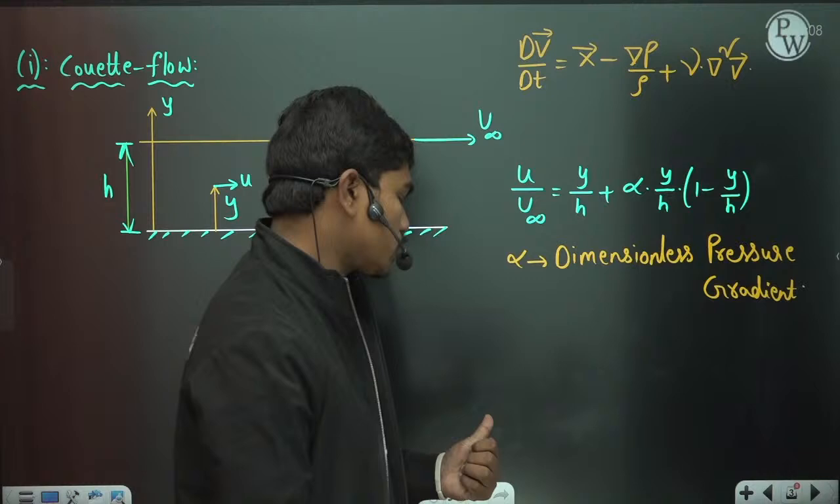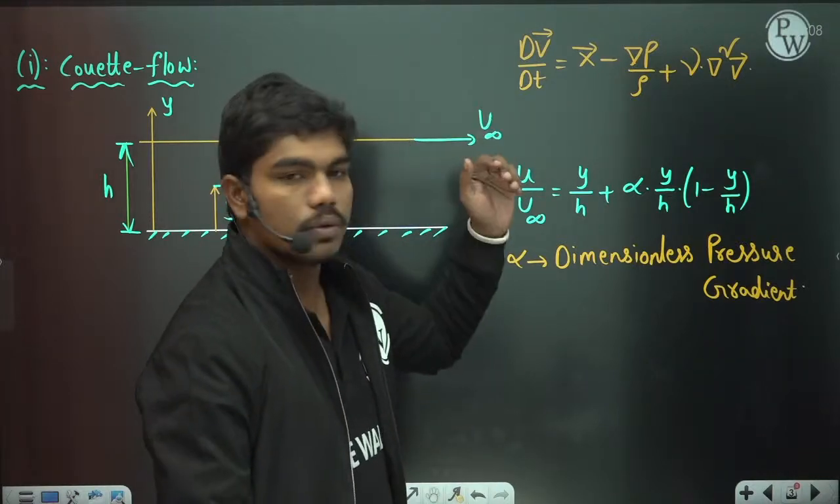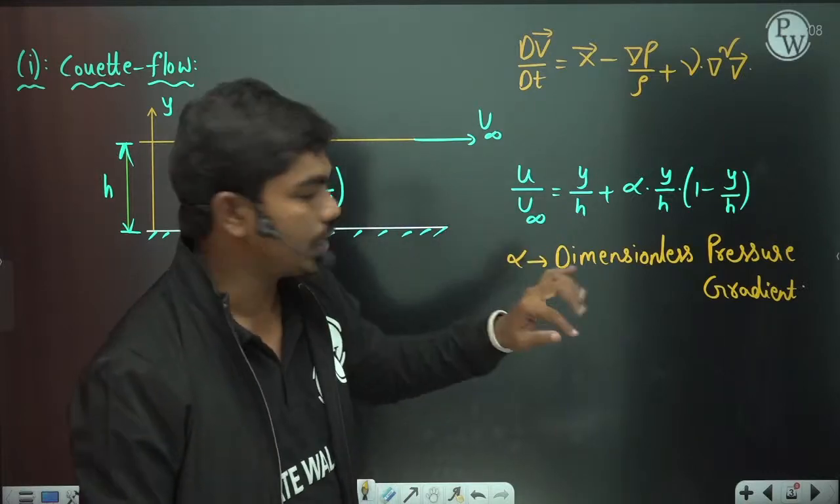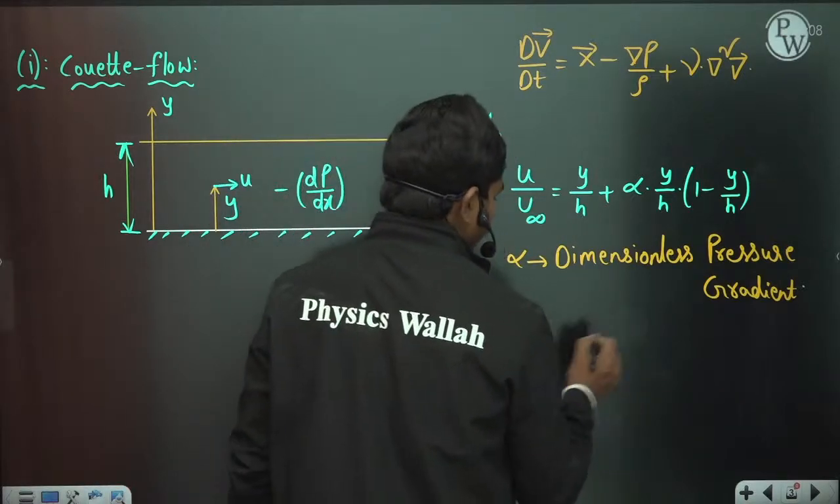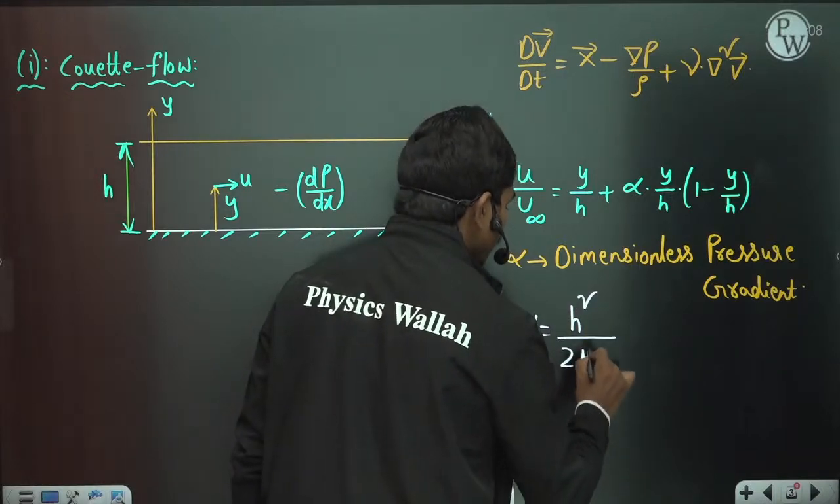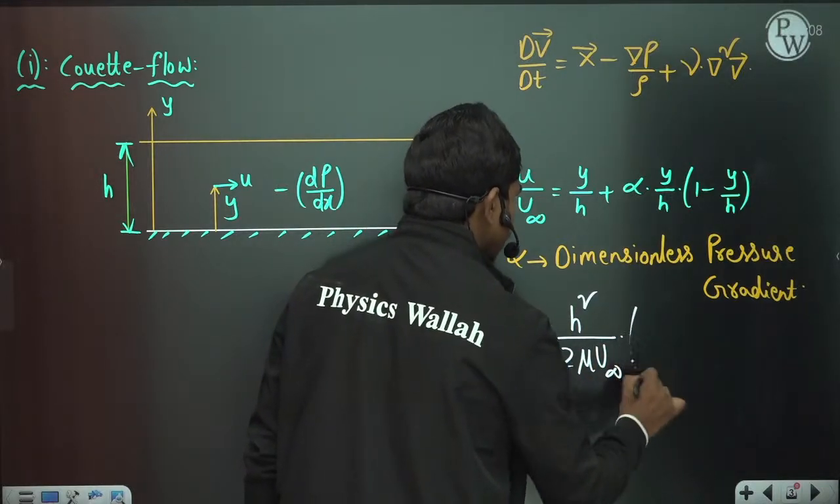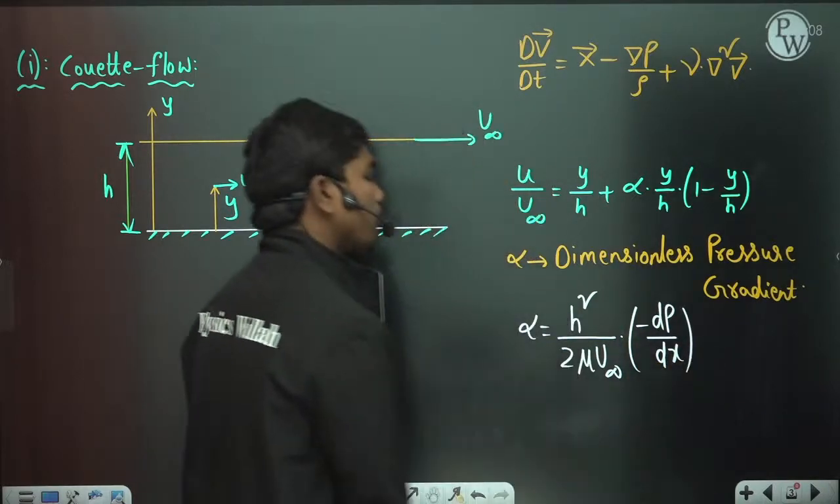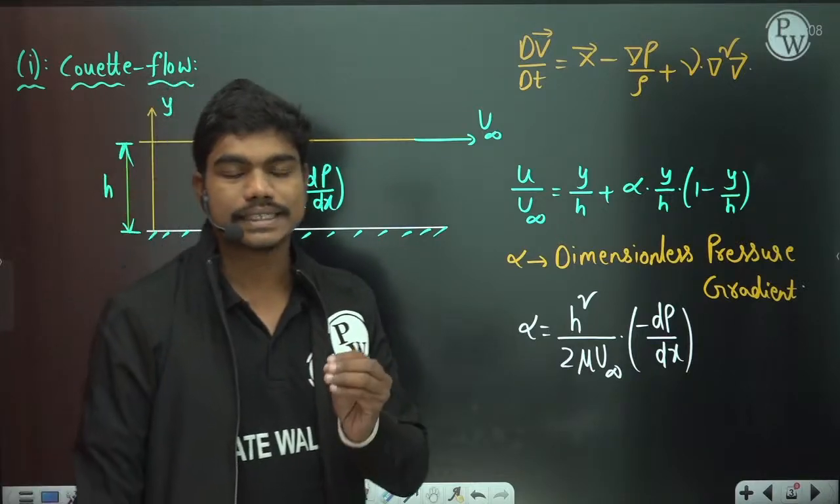It's called the Navier-Stokes equation. So this equation, when you approximate for this condition of flow, you will end up with this velocity profile. Okay, so what is the value of alpha actually? Alpha is equal to h square by 2 mu u infinity times minus dp by dx. Okay, so this is the value of alpha.